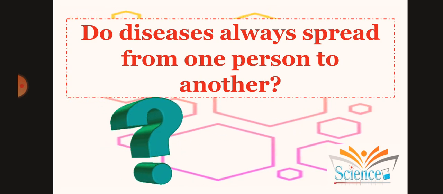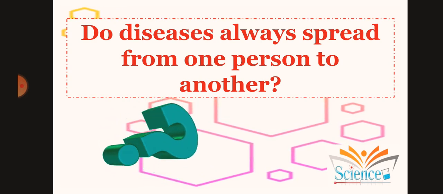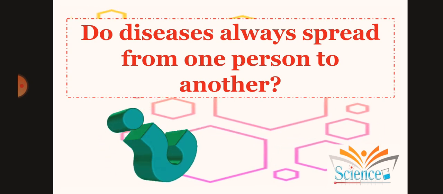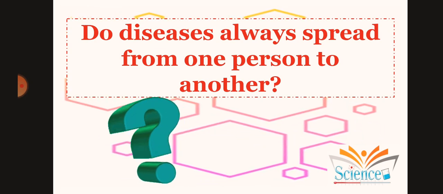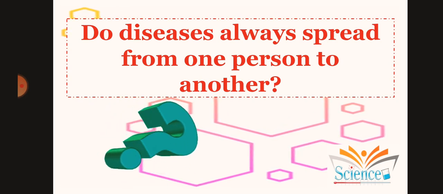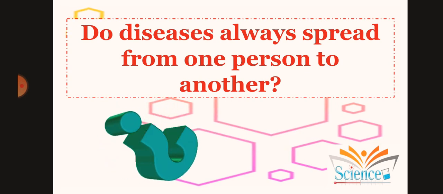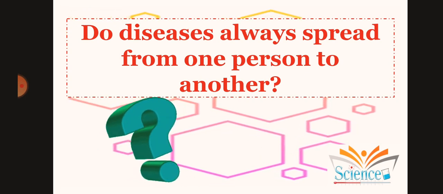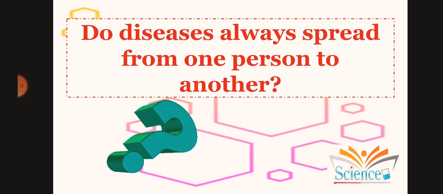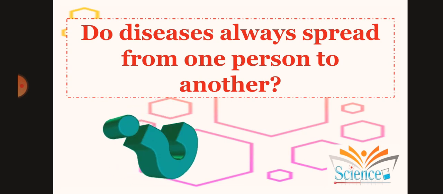Now, do diseases always spread from one person to another? The answer is no. All diseases do not transfer from one person to another. For example, heart attack. If a person is suffering from a heart attack, whether you touch that person, whether you sit next to that person, whether you eat food or share your food or water with that person, you're not going to get heart disease.